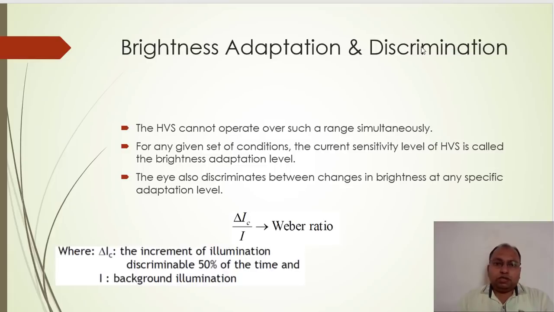In this experiment, the subject who is looking at the view has to watch an opaque glass, which is non-transparent. The glass is illuminated from behind, where there is a bulb whose intensity can be varied by varying the current.